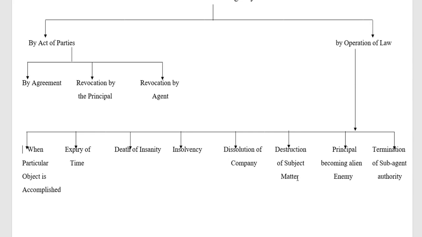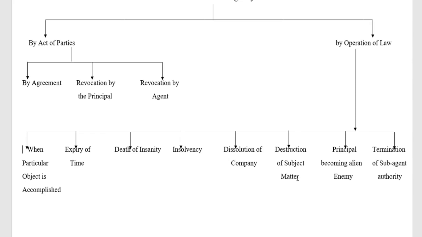But before taking that policy, even though he has authorized his agent Kirti, his factory has been damaged in the fire explosion. Then also the contract of agency can be terminated by the operation of law.